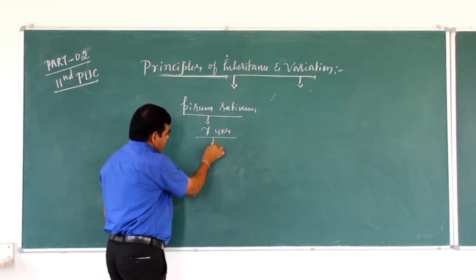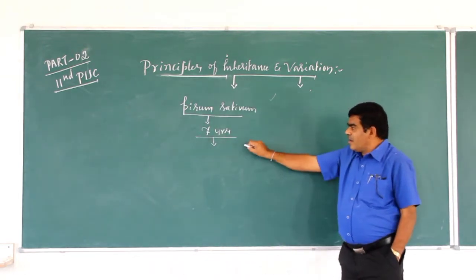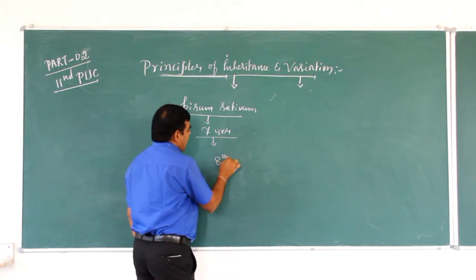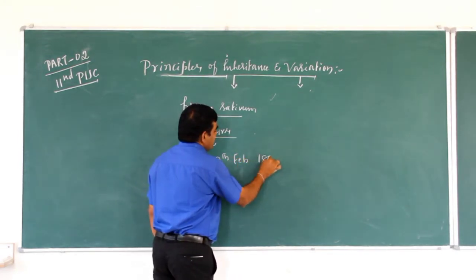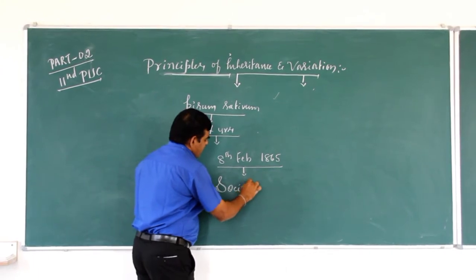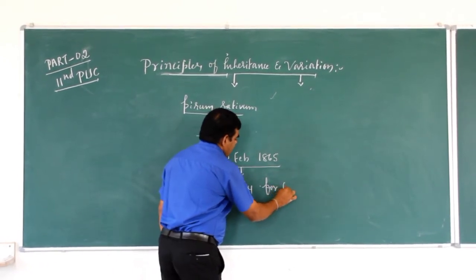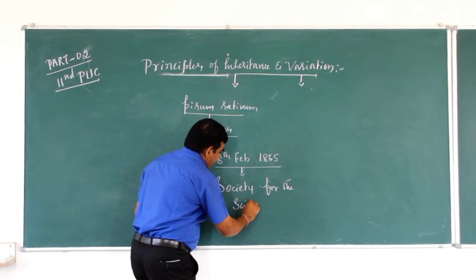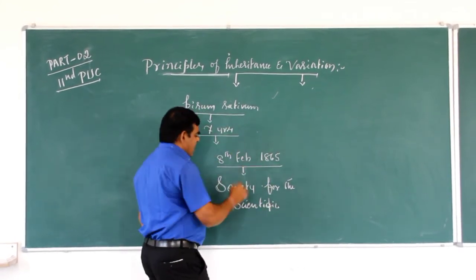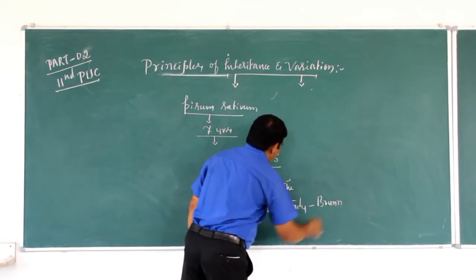His work and his results were presented on 8th February 1865 to the Society for the Scientific Study, in Brno.